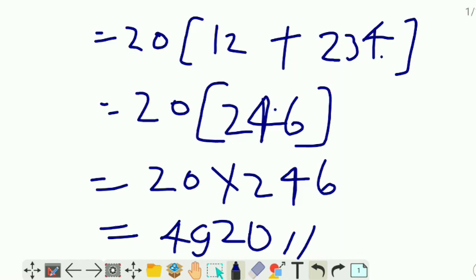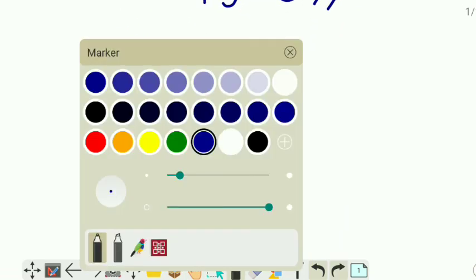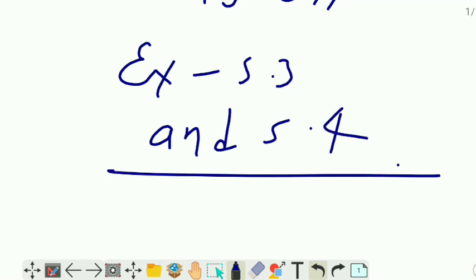Now the time of homework. You need to solve exercise 5.3 and 5.4. Your homework is NCERT exercise 5.3 and 5.4. This is the homework to solve, and also practice the NCERT exemplars, where many questions are there. You need to revise them. If any kind of problem, you can ask me.